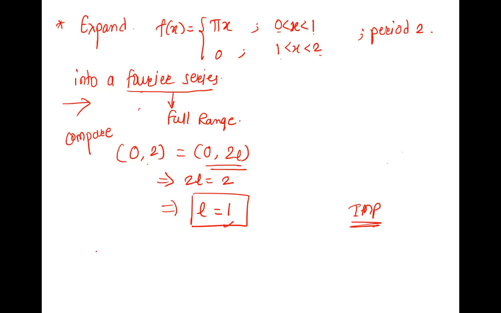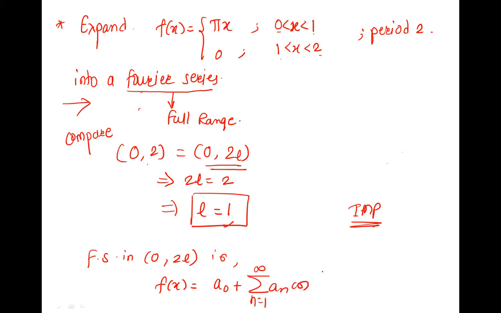No. So the Fourier series in 0 to 2L is f of x equals a naught plus the sum of an cos n pi x upon L plus bn sin n pi x upon L. You can call it equation number 1. Where a naught is 1 upon 2L integral from 0 to 2L of f of x dx.